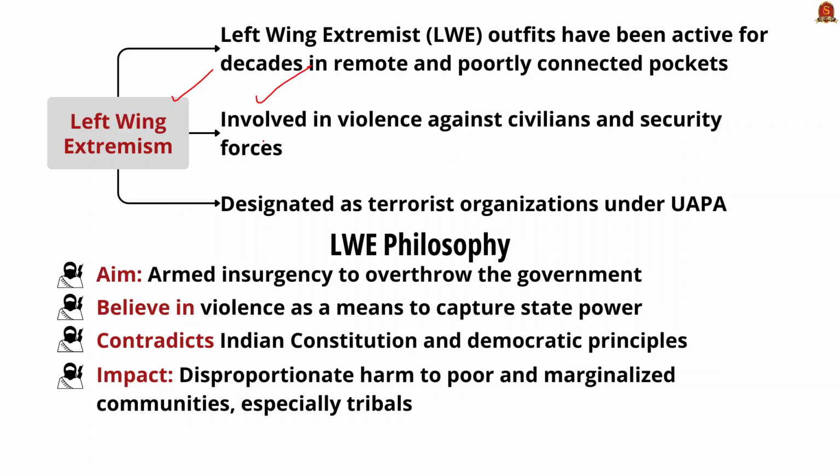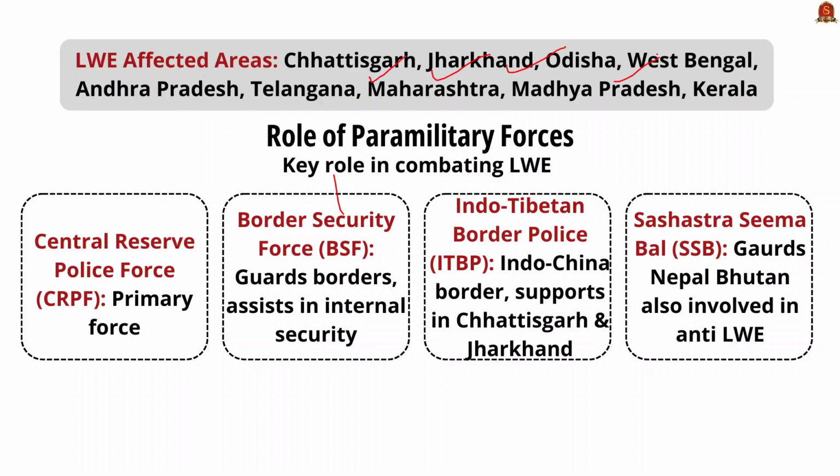The philosophy of left-wing extremism is armed insurgency to overthrow the government. They believe in violence as the form to capture state power. This is unacceptable under the Indian Constitution and the founding principles of the Indian state. The poor and the marginalized sections, like the tribals, are bearing the impact of this violence. Some of the left-wing affected areas include Chhattisgarh, Jharkhand, Odisha, West Bengal, Andhra Pradesh, then Telangana, Maharashtra, Madhya Pradesh and Kerala. Now let us see some of the paramilitary forces that play an important role in combating left-wing extremism in India.